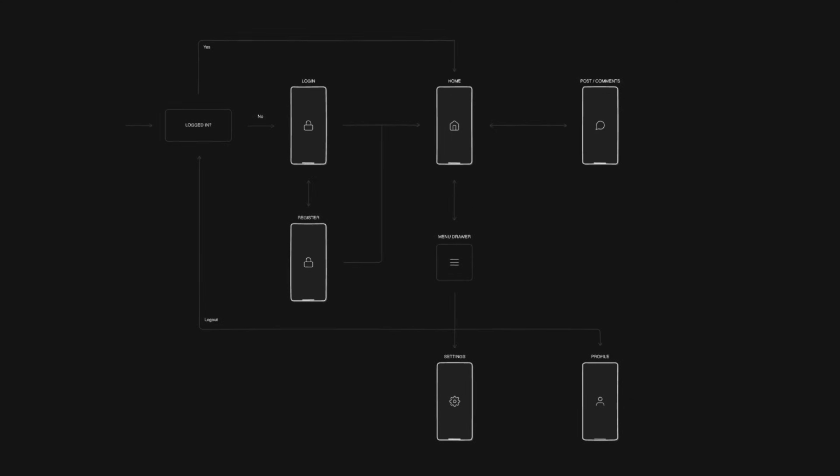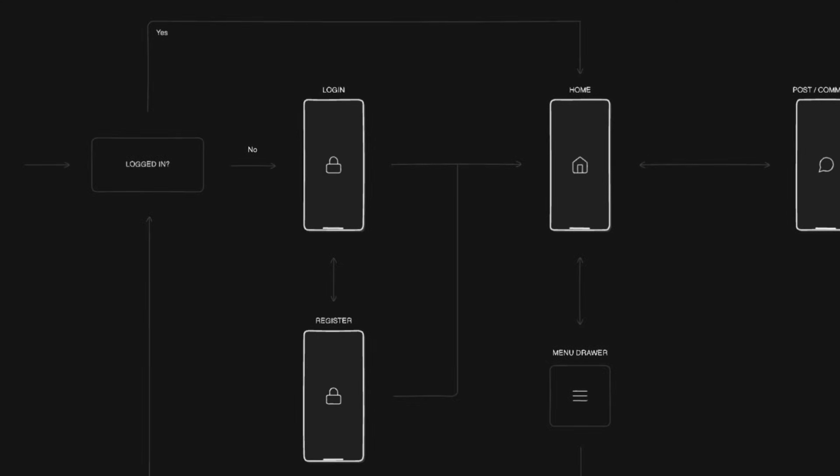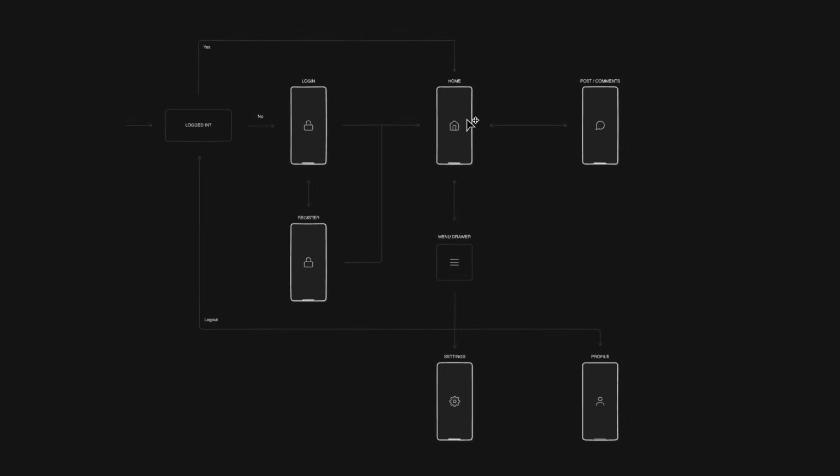Now, just before we start, I made this nice overview diagram of the different pages in the app and how they are all interconnected, which I think is always helpful to visualize. So at the very beginning, we will check if the user is logged in. If they are not logged in, then we will go to the login page or register page to create a new account. And once they are authenticated, we will go to the home page where users can post and comment. Then we have a nice little menu drawer for the settings page and the user profile page. And we can also log out from here, which will take us to the very beginning. So this is what we're about to code up.